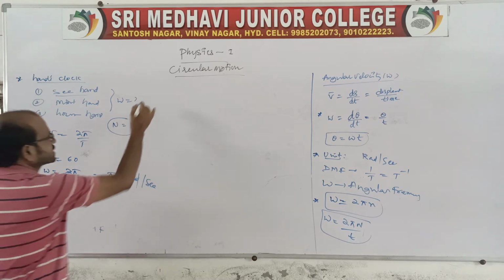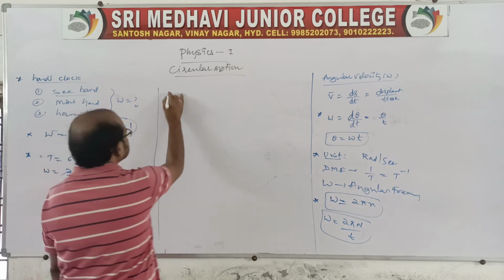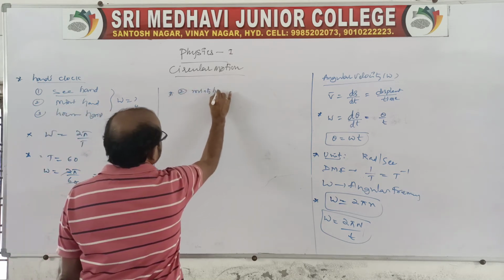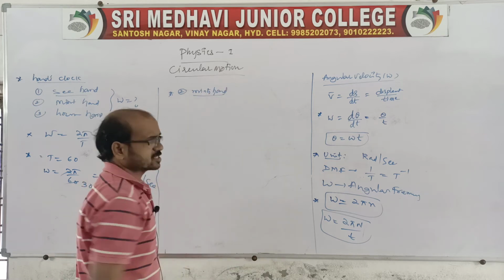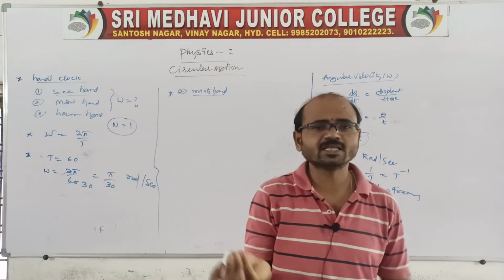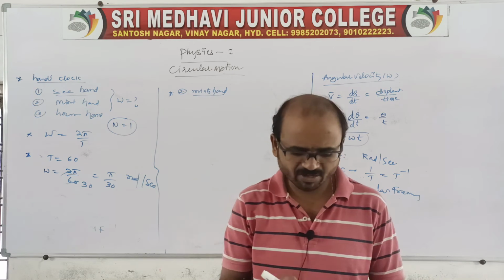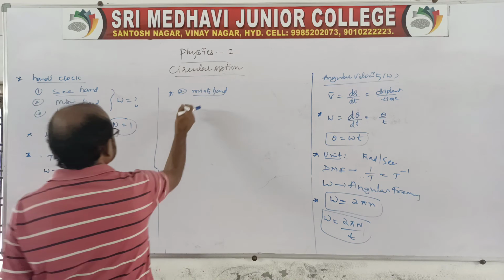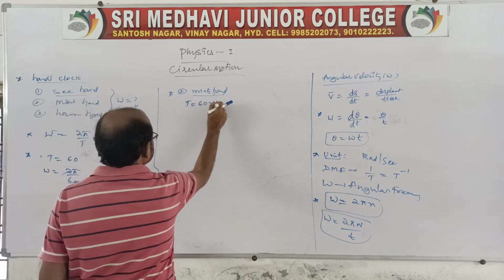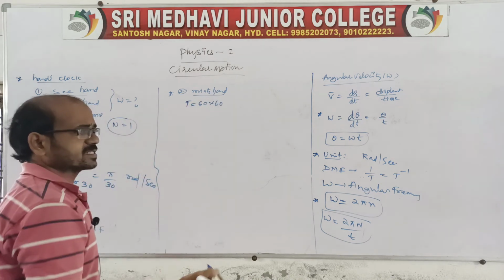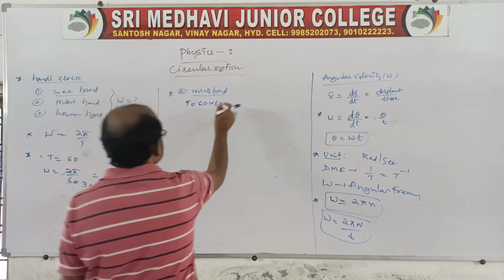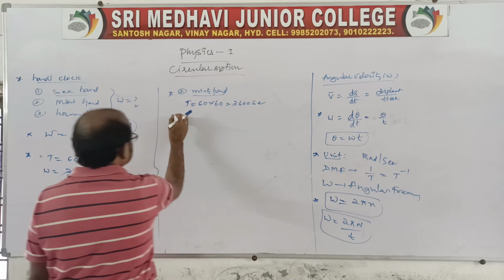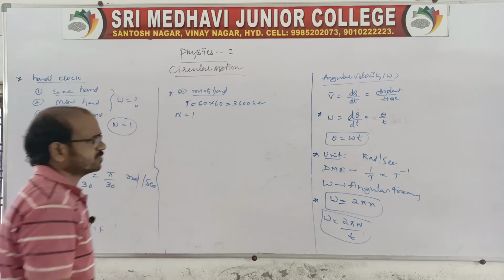Go for the next one, the minutes hand. In general, how many minutes will be there in the clock? There will be 60 minutes, and each takes 60 seconds. So the time is 60 into 60, that is 3600 seconds to complete one rotation. Again N is equal to 1.